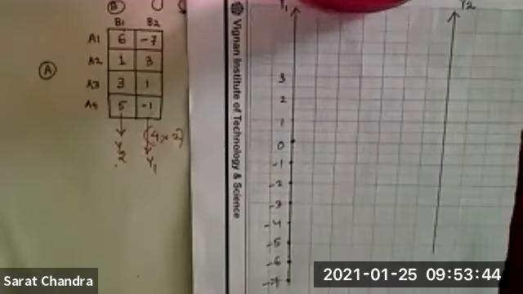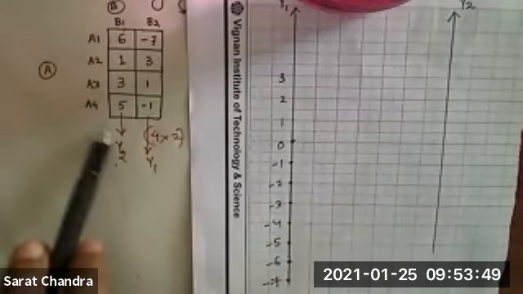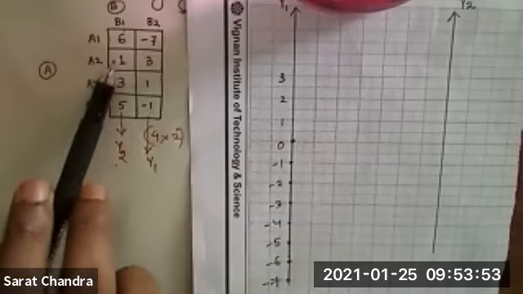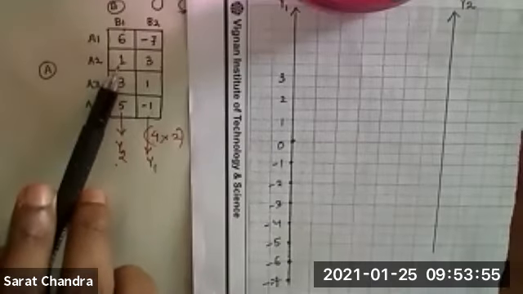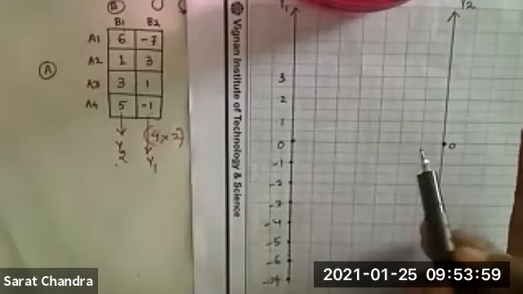Okay, till -7 I have marked it. Similarly, come to y2. In y2, all are positive values. The highest point is 6, the lowest point is 1. So I will start from the same point. You remember this thing, right? The scale should not be different.